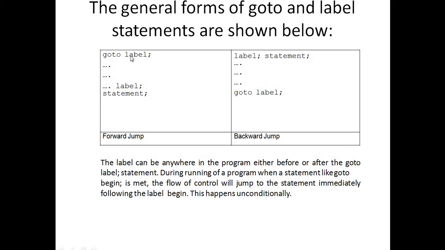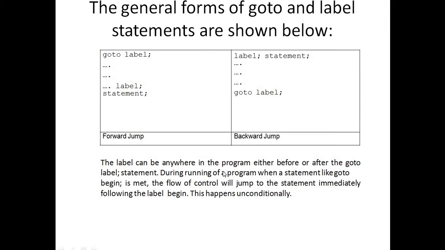Either we can give goto, here label is nothing but a valid variable name, and after completion I want to go back to this goto, then give the variable name and the next statement of the program. And we can also use a backward jump. Just write the label and statements, then the next statements of the program. Again I want to repeat, then use goto and label, where label is again a valid variable name, which jumps again to this first statement.